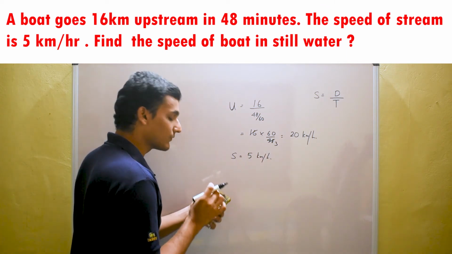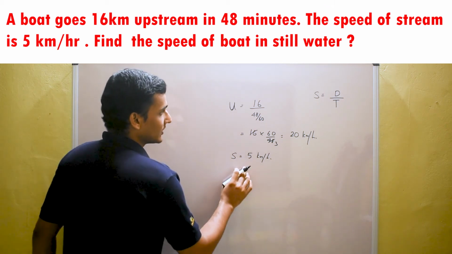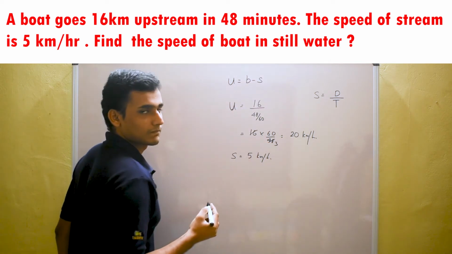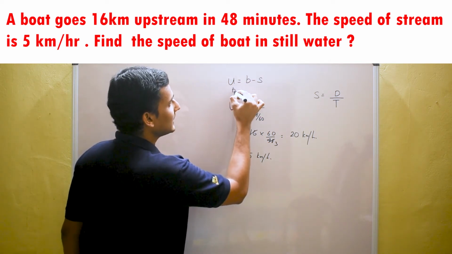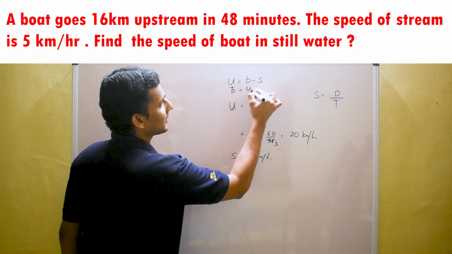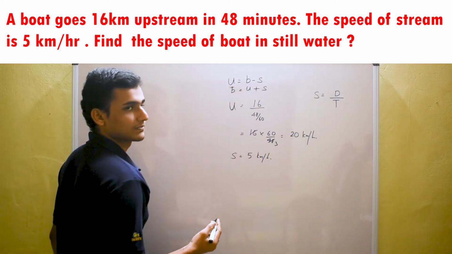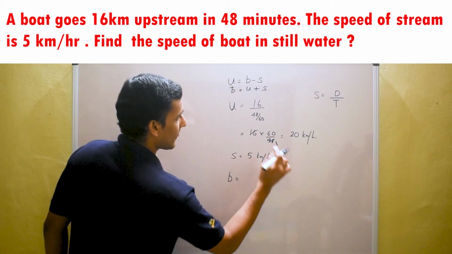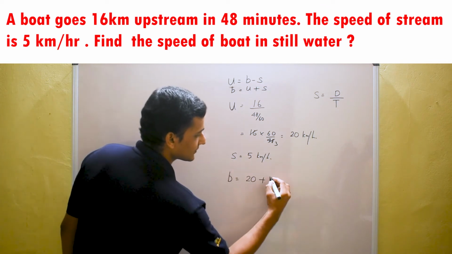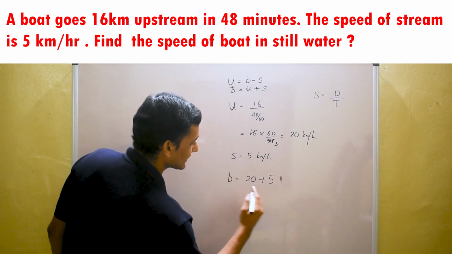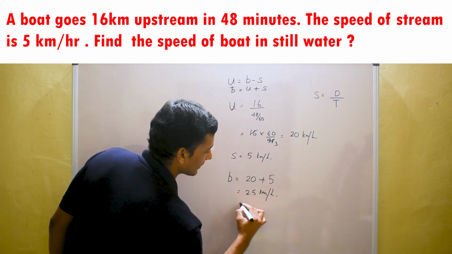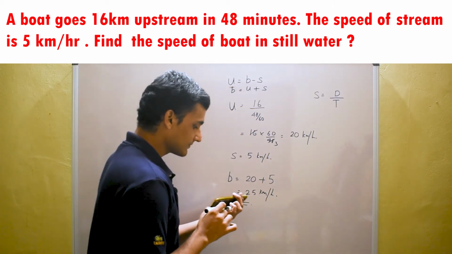We need to find the speed of the boat in still water. We know that upstream speed u is equal to b minus s. That means b is equal to upstream speed plus the speed of the stream. So b is equal to upstream speed 20 plus speed of the stream 5. So your answer will be 25 kilometer per hour. Let's see another question.